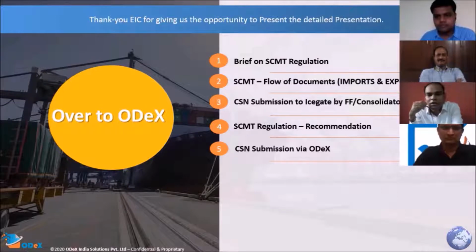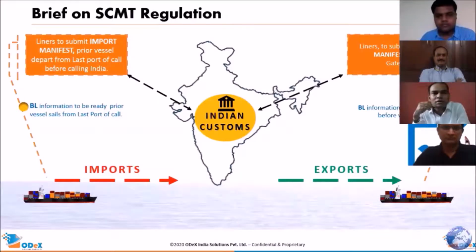Now starting with the presentation, the most important difference between the existing IGM and this new SCMTR regulation is this. In the existing IGM or EGM, the manifest has to be filed in case of import once the vessel arrives into Indian territory.